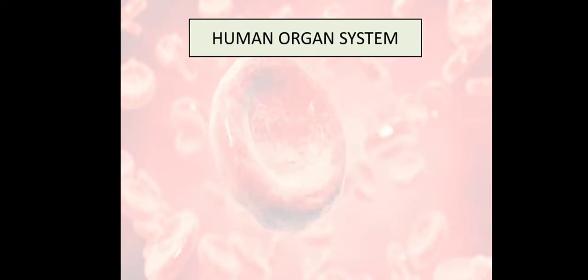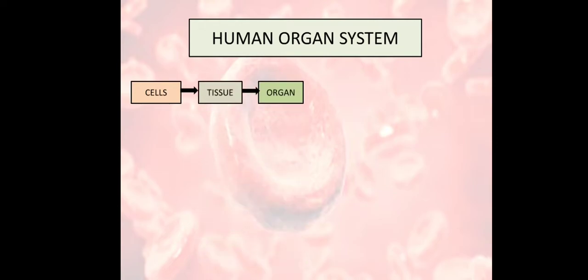Now, starting from human organ system, first of all, you must know what an organ system is. Organ system is a level of organization that forms by cells that combine to form tissues, and tissues combine to form the organs, and from organs an organ system is formed. Okay, now class, listen, cells combine to form tissues, tissues combine to form organs, organs combine to form organ systems, and when different organ systems combine in a body, they form a complete human being.